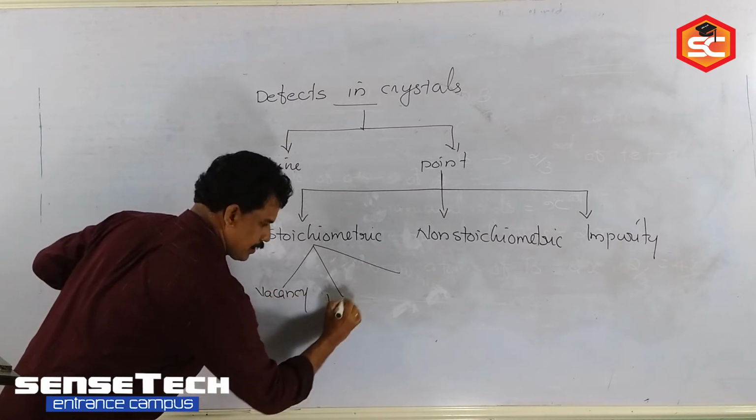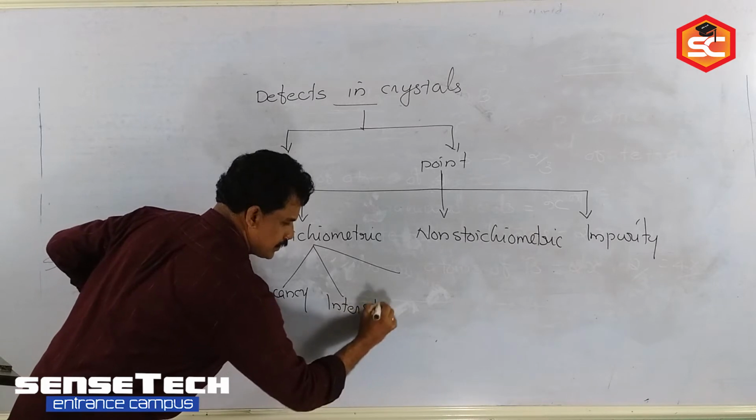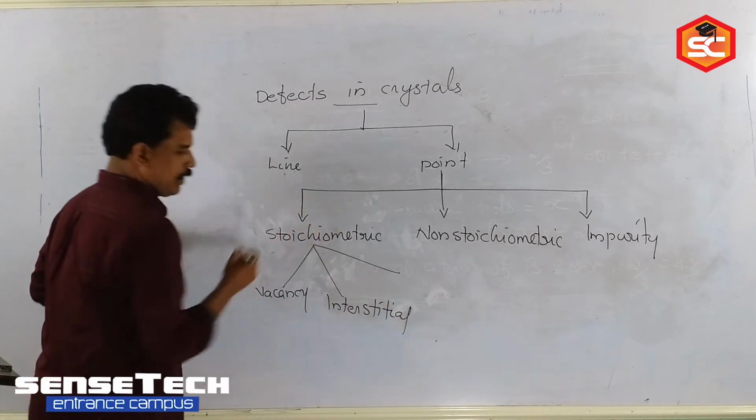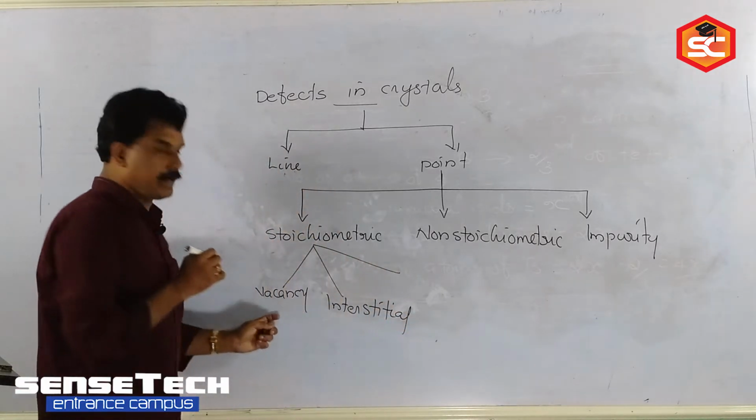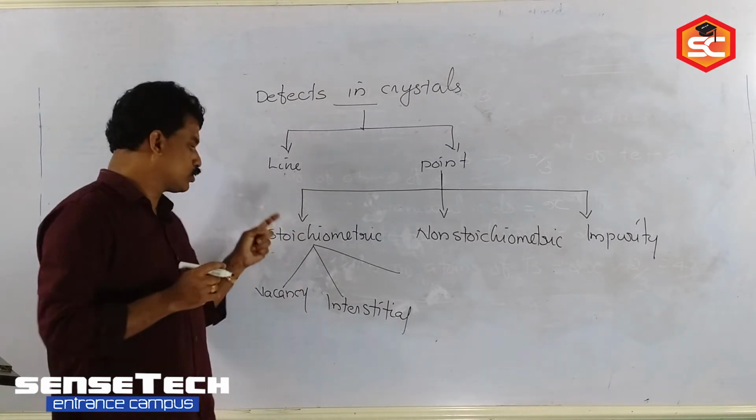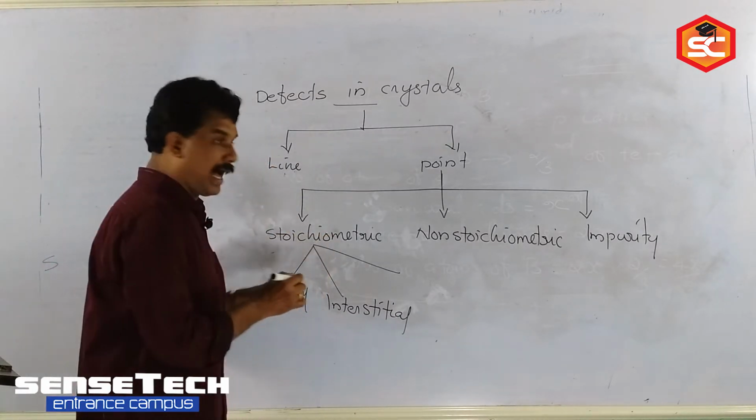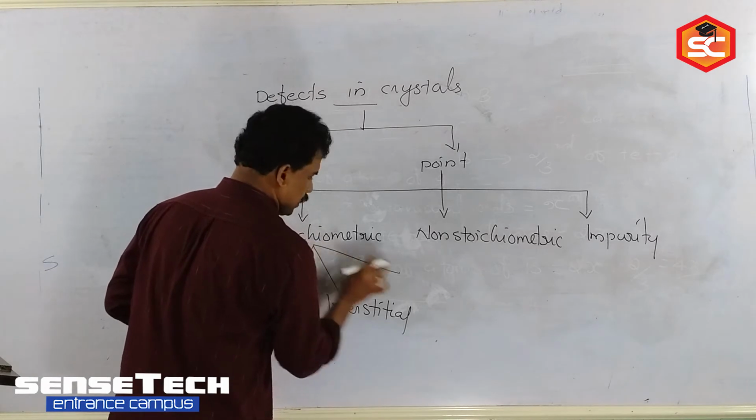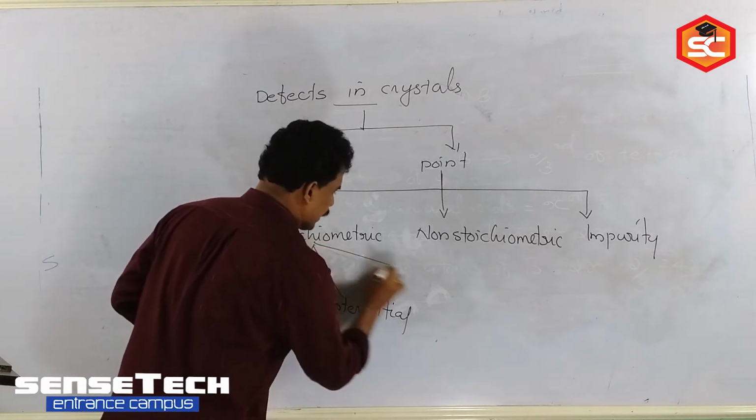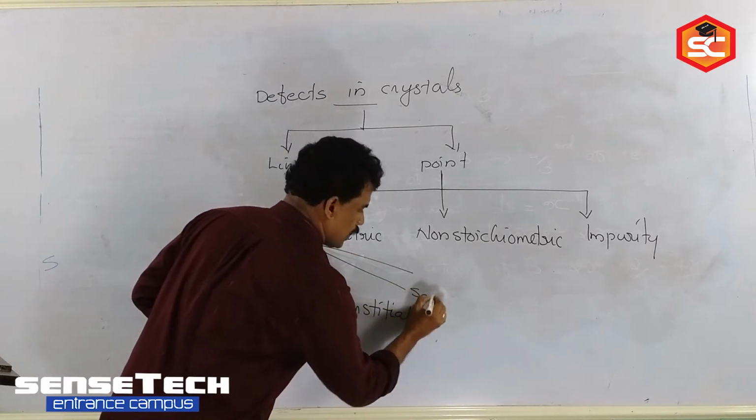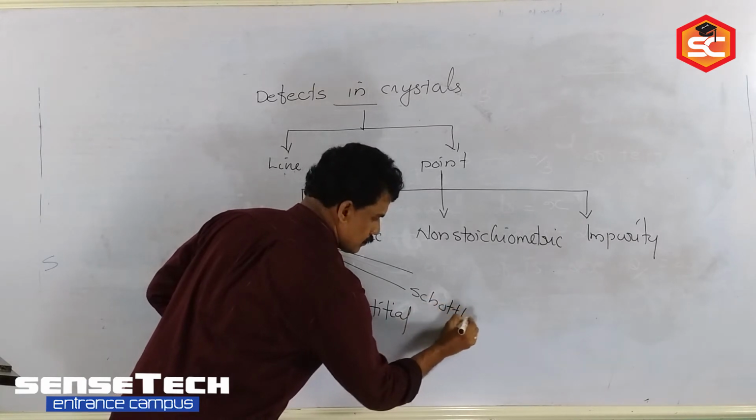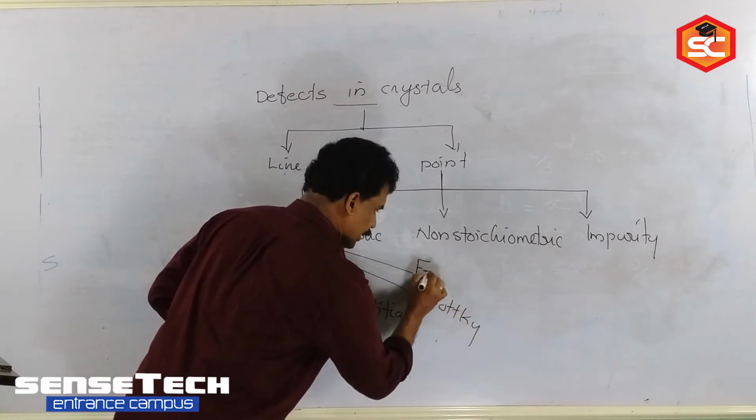Vacancy, interstitial, and then in addition to these two, more stoichiometric defects are there in ionic crystals. Which are they? That you studied in a detailed way there. Schottky defect and Frenkel defect.